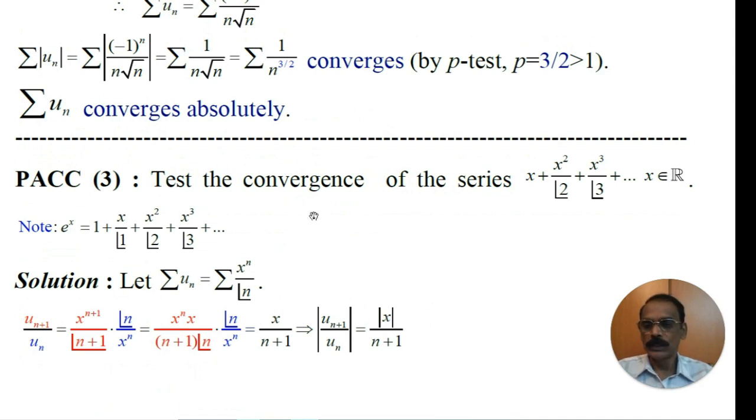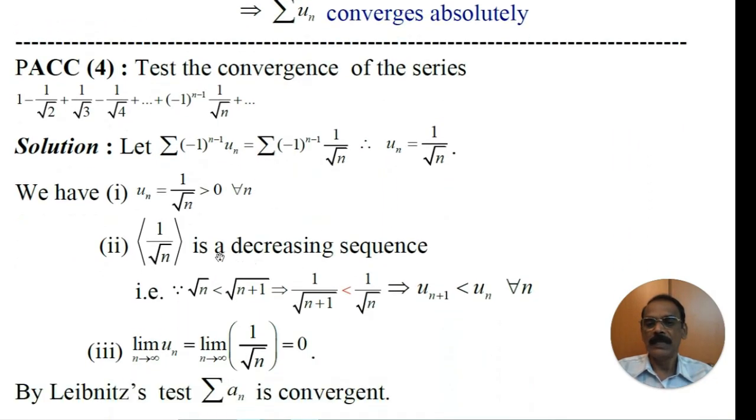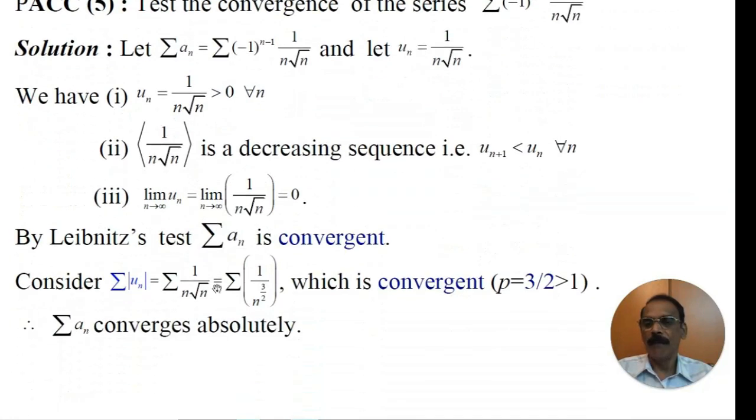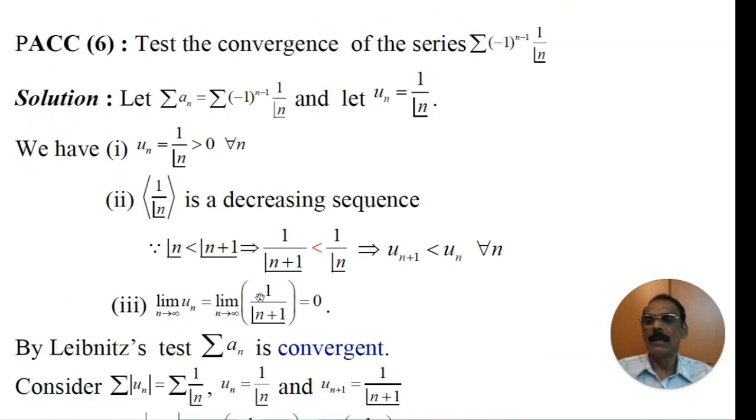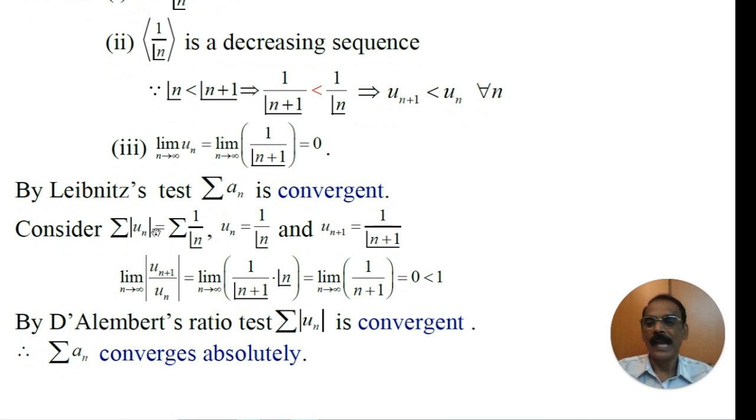You might have noticed in problem number 3, we have used D'Alembert's ratio test, and even in problem number 6, we have used D'Alembert's ratio test. The reason is, when you find the modulus of un, we are not able to say whether modulus of un converges or diverges.